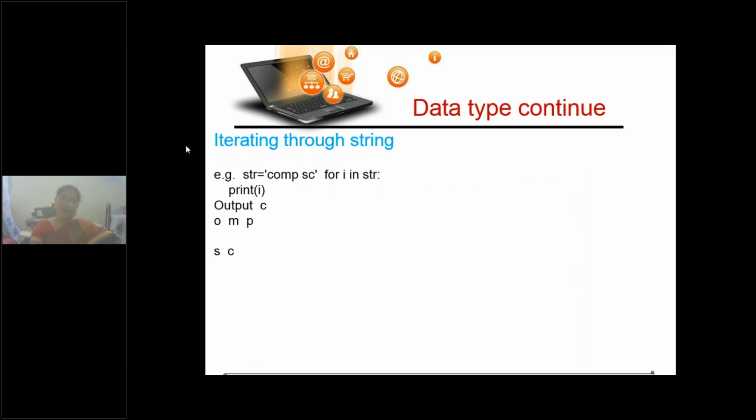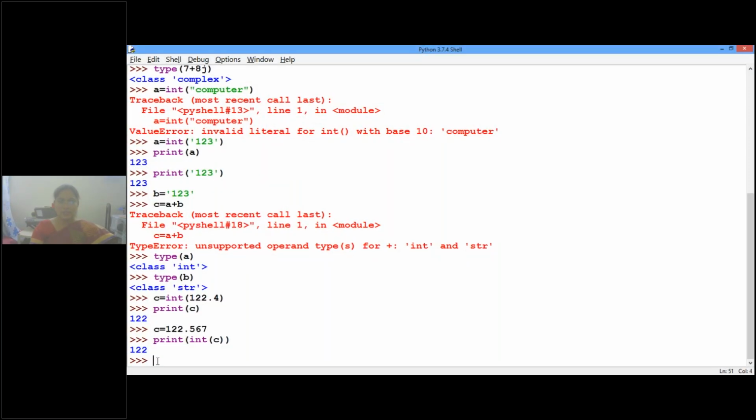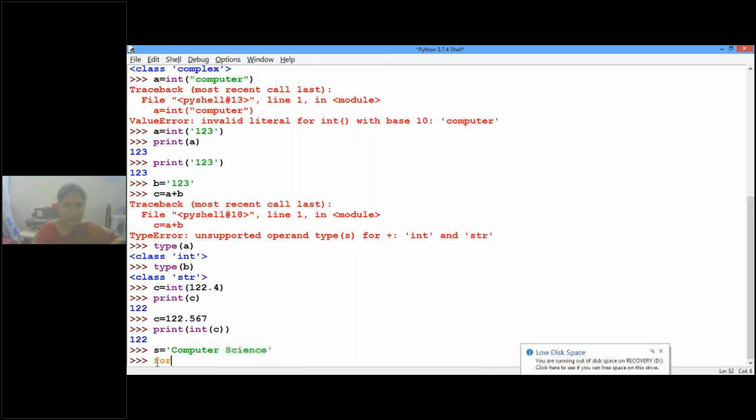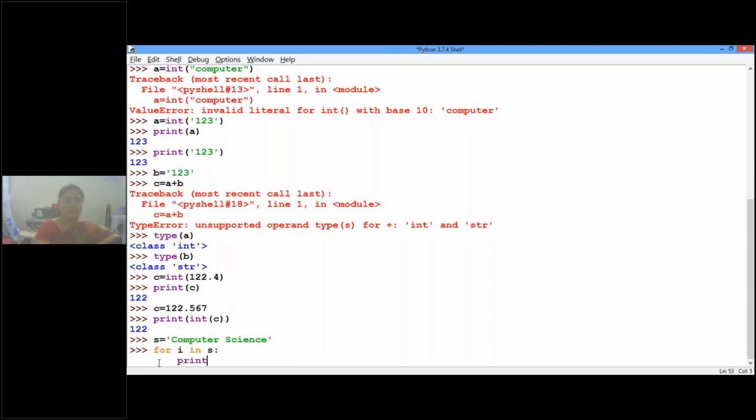Suppose you are asked to iterate. Iterate means using a loop, where you retrieve one character at a time. So how do we iterate through the string using a for loop? Take a variable. For example, s is equal to computer science. Now to iterate, we use a loop: for i in s, as long as that character exists, print i. That's it.